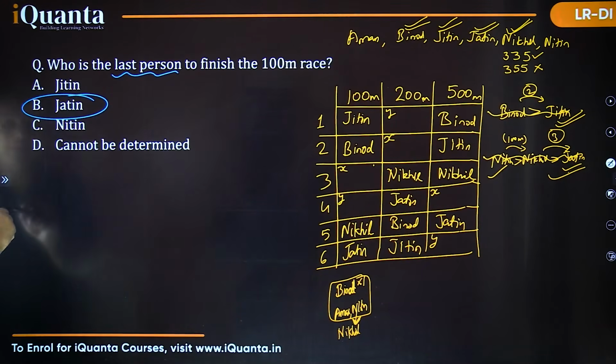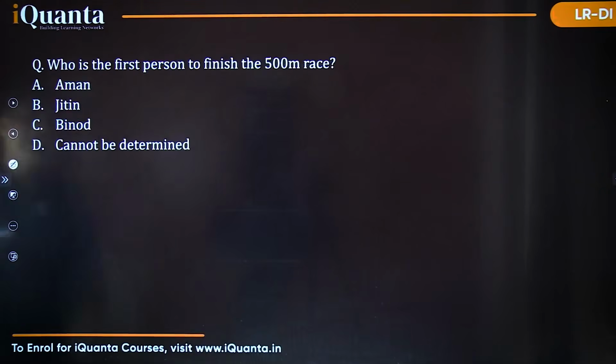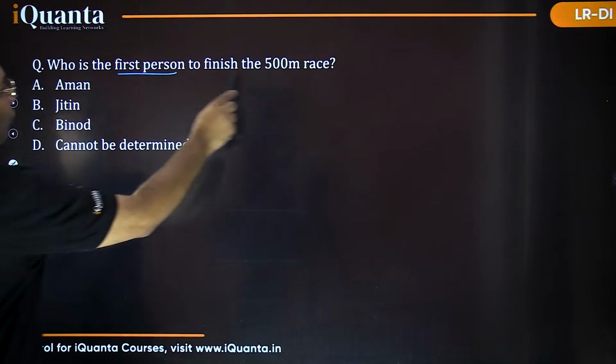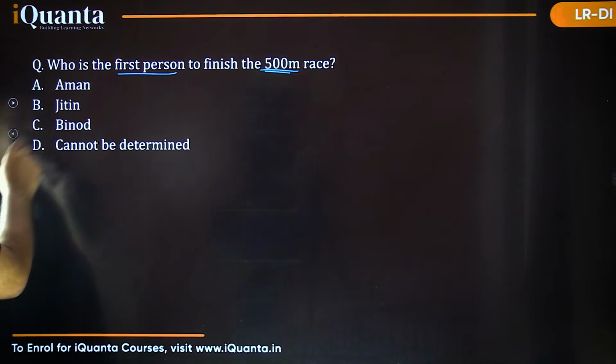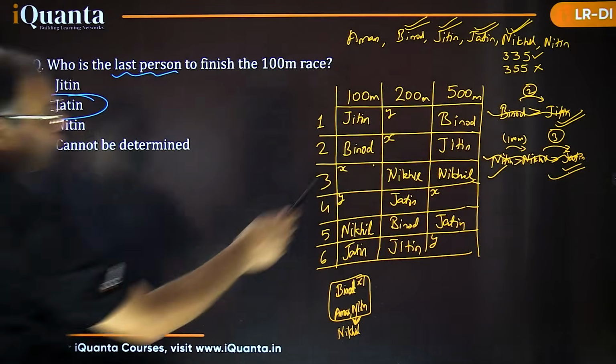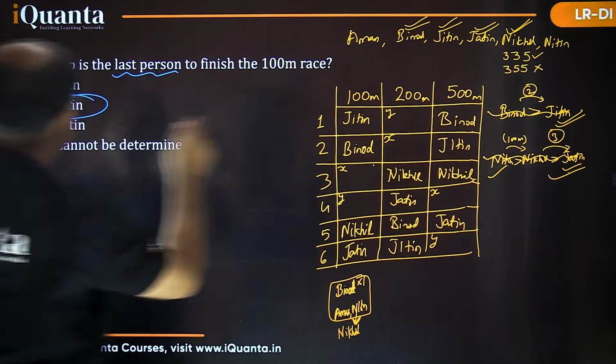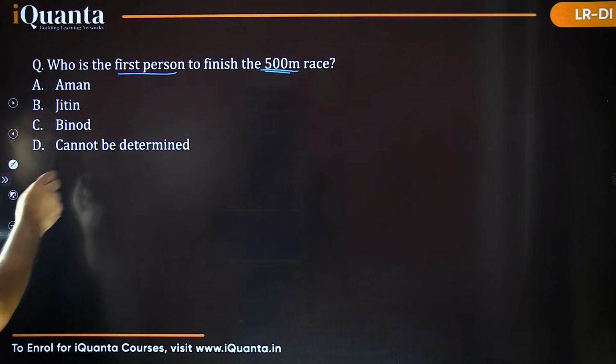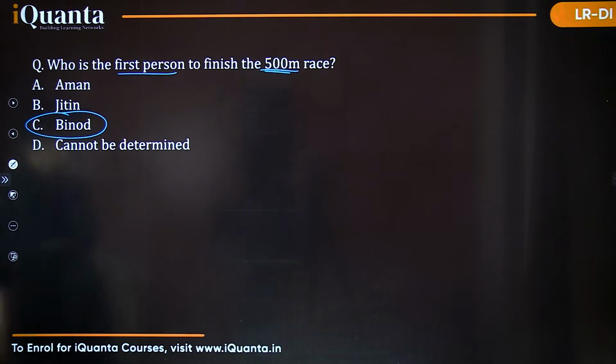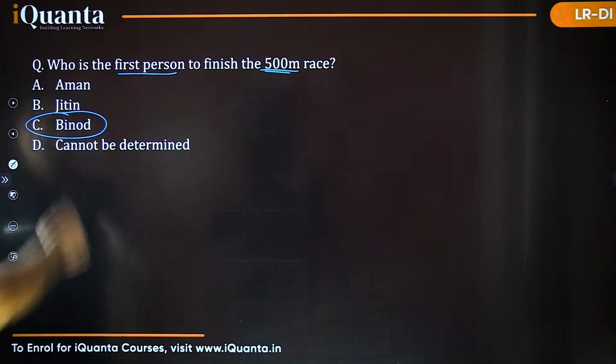Right. Moving to the second question. Who is the first person to finish the 500-meter race? Let's get back to the table. First person, 500-meter race. The first person in the 500-meter race is certainly Binod. So that is option C. So this is the right answer, isn't it? Let's move to the next question.